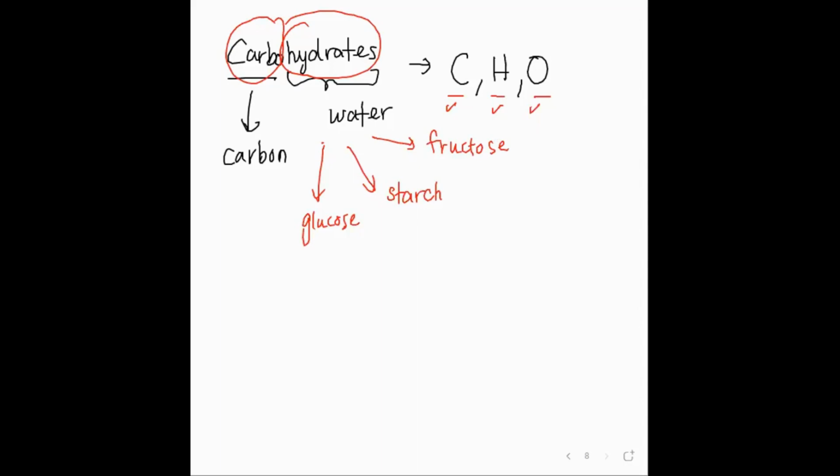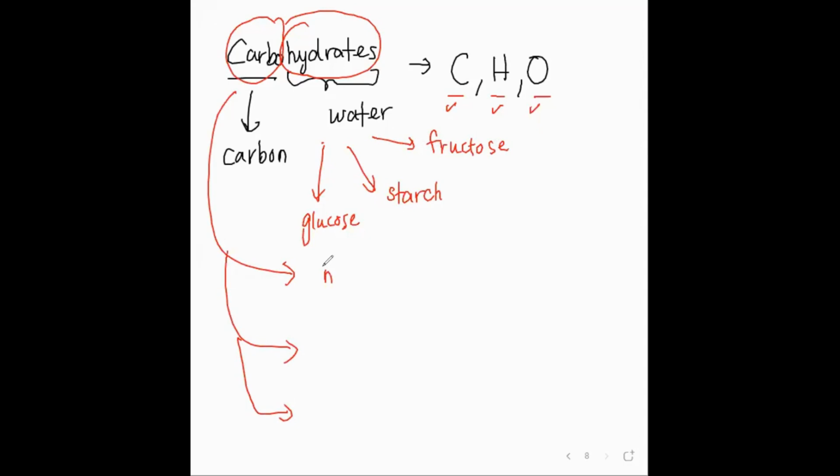Sometimes got glucose, sometimes got fructose, sometimes got starch. But what are all these kind of things? They are all under the carbohydrate. Yes, I agree with you. Carbohydrate actually, they are separated into different categories or types, we call it. There are 3 types of carbohydrate you all need to know.